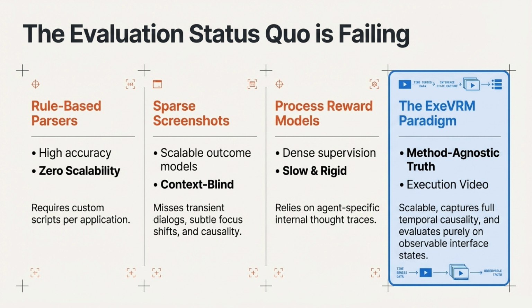The truth is, the evaluation status quo is failing us. Rule-based parsers might have high accuracy, but they have zero scalability because they require custom scripts for every single application. Relying on sparse screenshots is highly scalable, but it's context-blind. It misses transient dialogues and the causality of actions. Process reward models give dense supervision but are incredibly slow and rigid. That's why we are introducing the ExeVRM paradigm. This approach uses method-agnostic truth execution video, which captures full temporal causality and evaluates agents purely on observable interface states.